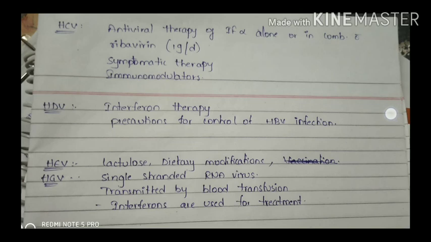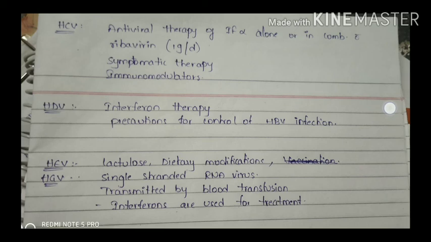And the next one is the HCV virus. In this we use antiviral therapy of interferon alpha. We can use this interferon alpha as a single drug, or we can use it with a combination drug. That combination drug is nothing but ribavirin, that is 1 gram per day, and symptomatic therapy and immunomodulators are recommended.